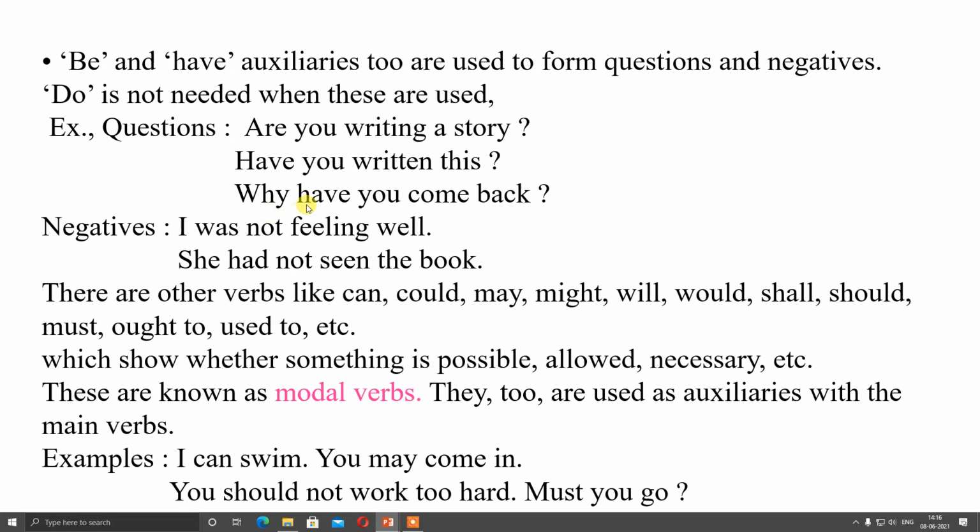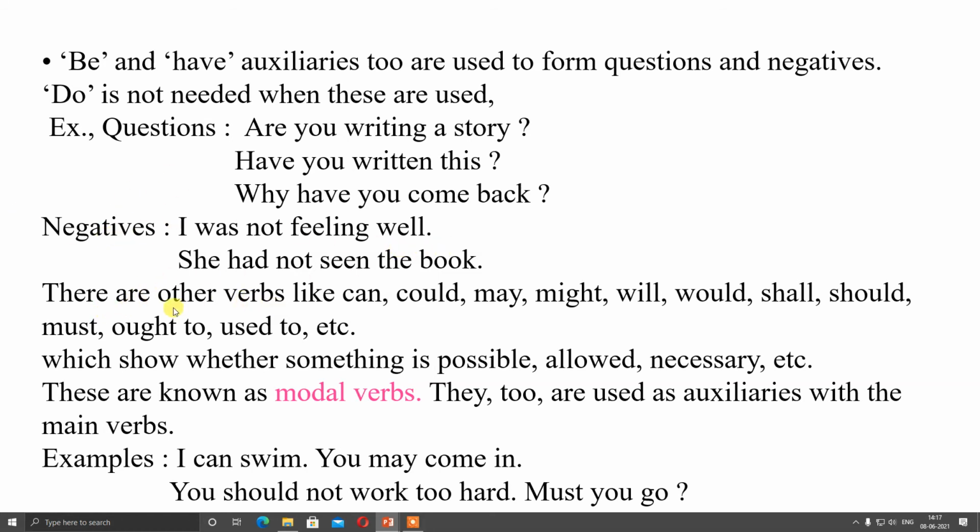And last is a WH question. Why have you come back? For making negatives, I was not feeling well. She had not seen the book. So along with do, with be and have also we can make questions and negatives. So these were main verbs, that is do, be and have. These main verbs are used to make questions and negative sentences also.